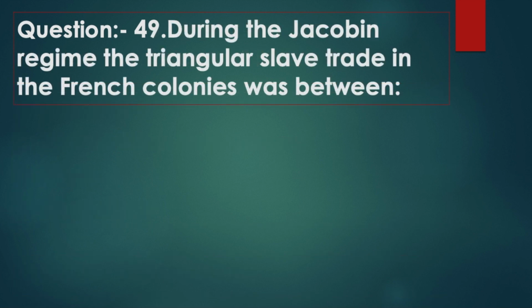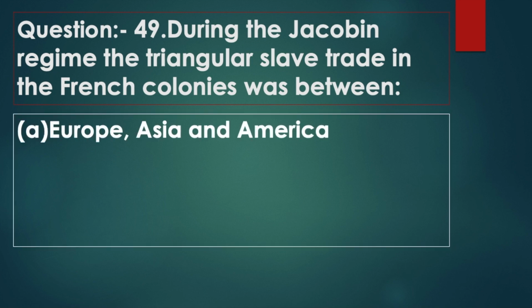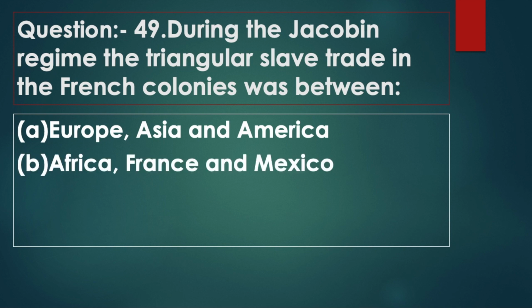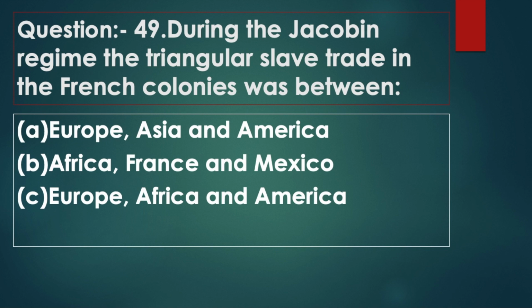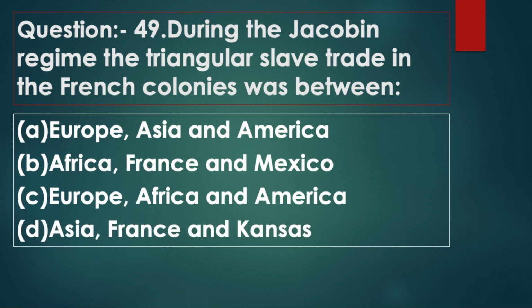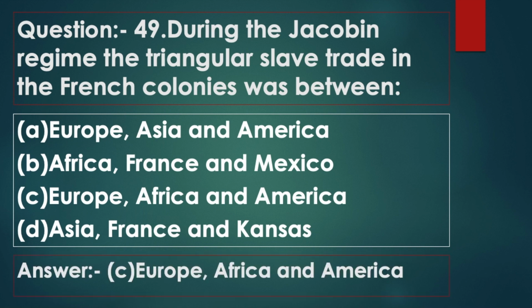Question 49. During the Jacobin regime, the triangular slave trade in the French colonies was between: Option A, Europe, Asia and America. Option B, Africa, France and Mexico. Option C, Europe, Africa and America. Option D, Asia, France and Kansas. Answer: option C, Europe, Africa and America.